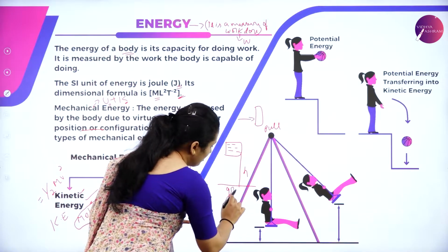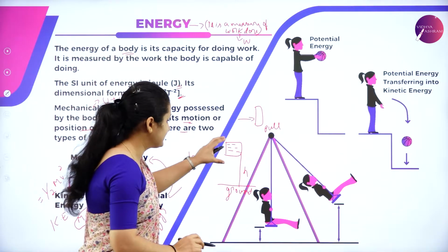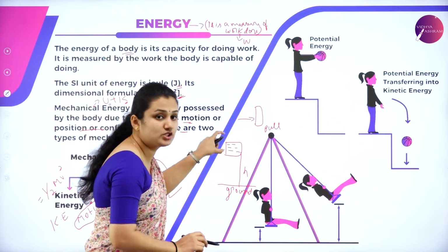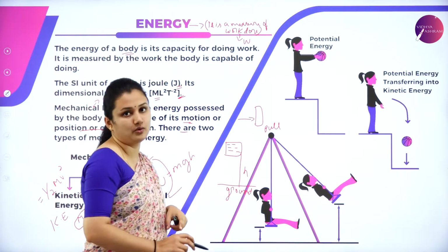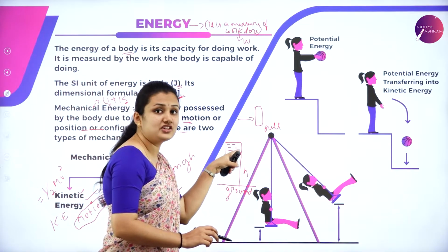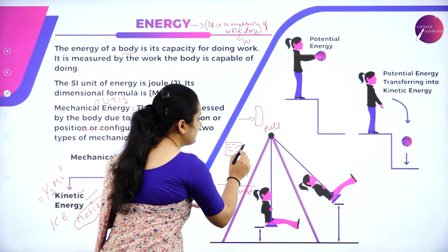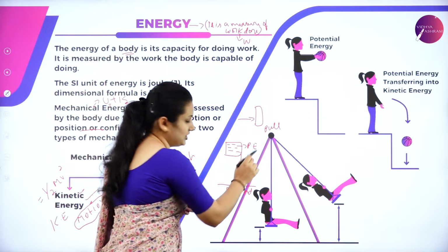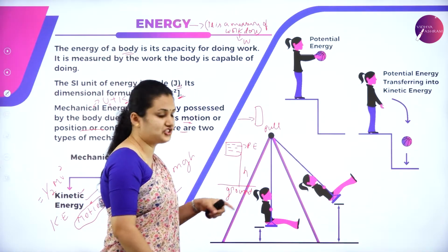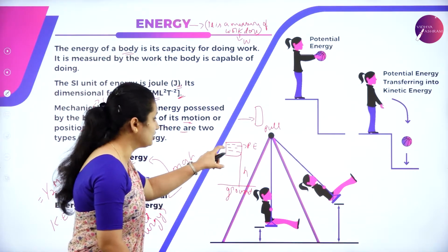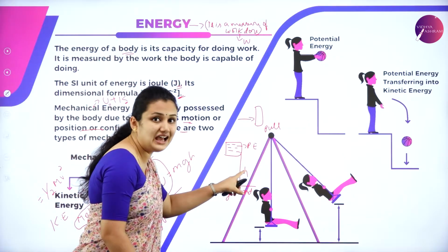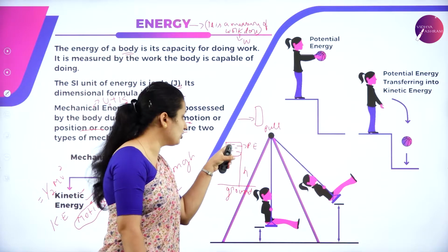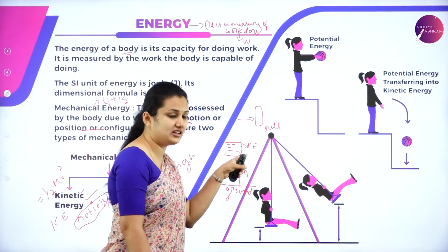The energy possessed by the water tank is the potential energy, because it is stored energy. We do some work in order to place the water tank at a certain height from the ground, so that work done is stored in the form of potential energy.